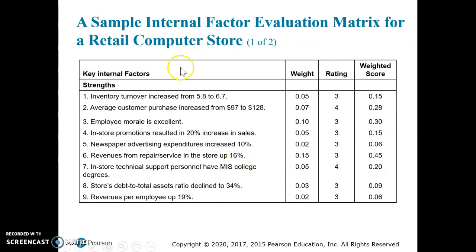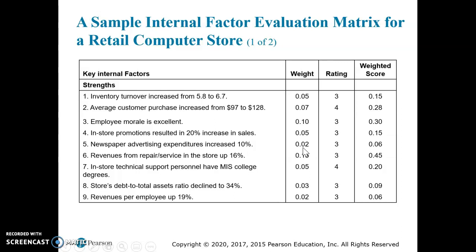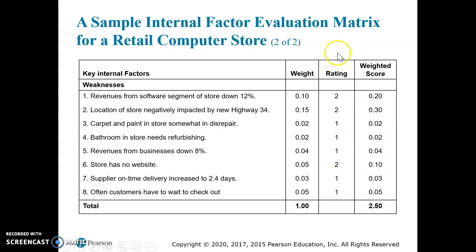This is for a retail computer store. So we look at our key factors, we weight them. Remember that our weights for our strengths and our weaknesses need to equal 1. We rate them, 1 being we're not so good at that, and 4 being we're pretty good at that. We get a weighted score. We do this for both our strengths and our weaknesses. Remember the weights from the strengths and the weaknesses need to equal 1. And then we come up with a weighted score. Here we're at 2.50, which would be we're about average.